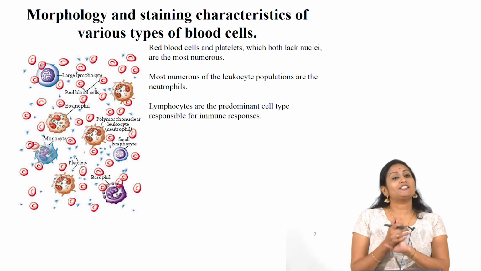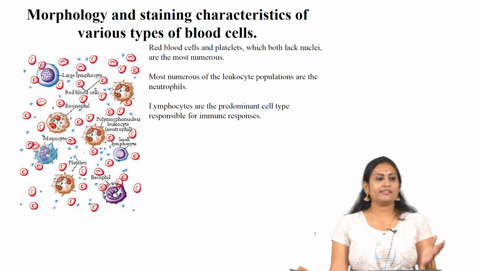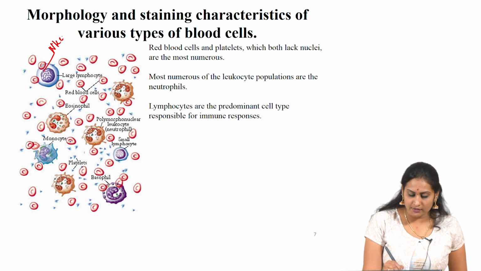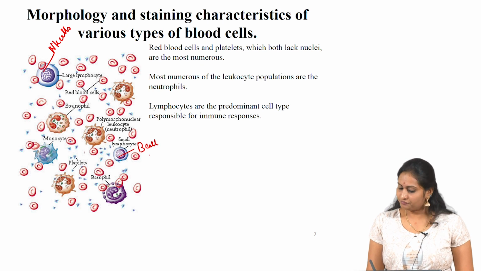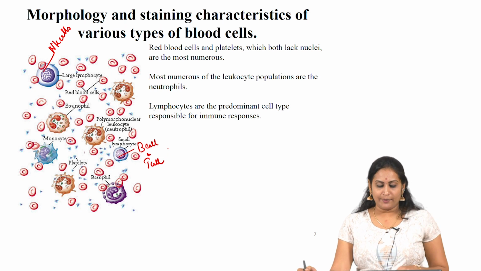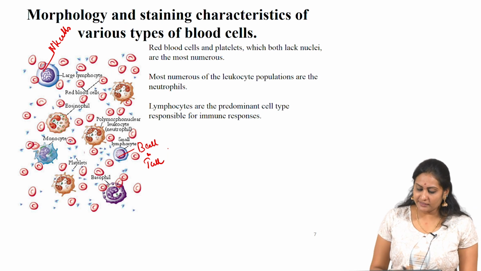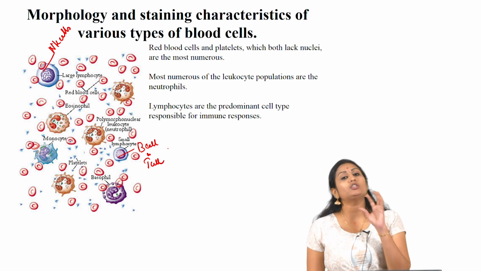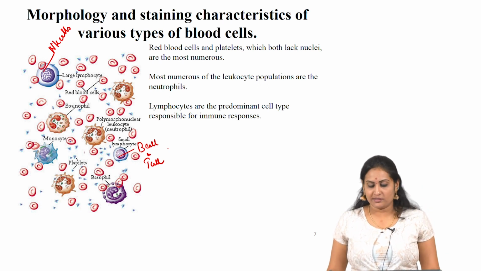And now the morphology and staining characteristics of the various types of blood cells. The large lymphocytes, as I said in the previous slide, are nothing but natural killer cells, and the small lymphocytes are nothing but B cells and T cells. These are the small cells, or the red blood cells, and monocytes are also present, and basophils and eosinophils are also present. Both red blood cells and platelets lack a nucleus, and they are the most numerous cells present.